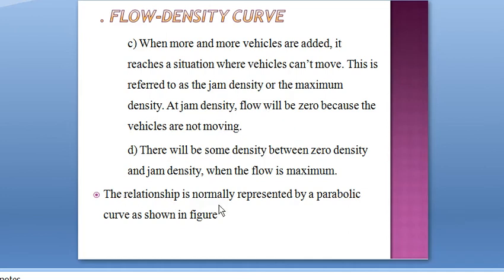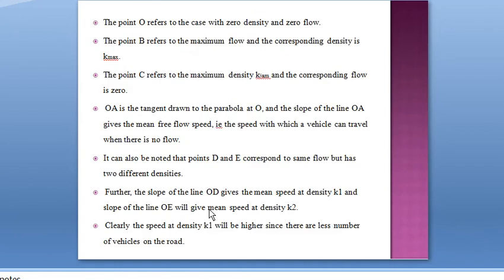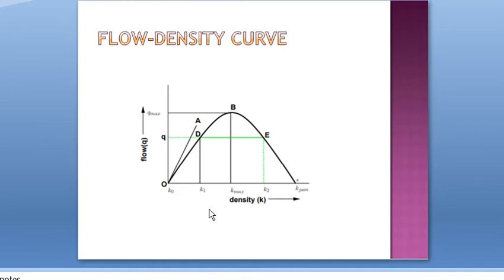So the relationship is normally represented by a parabolic curve as shown in the figure. This is the flow density curve, where flow is on the y-axis and density on the x-axis. The first point O refers to the case with zero density and zero flow. Firstly, I will explain this figure. At the point O, density is zero and flow is also zero.